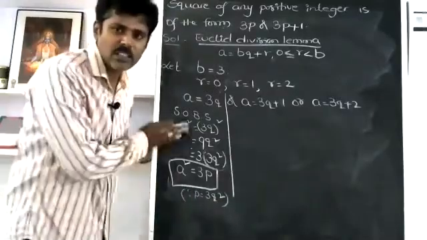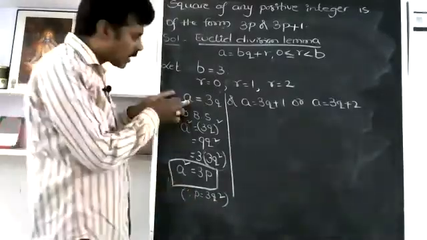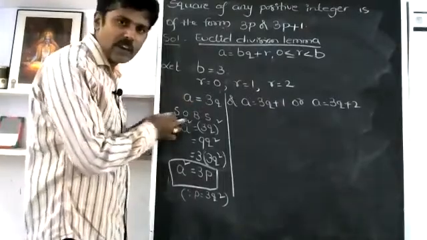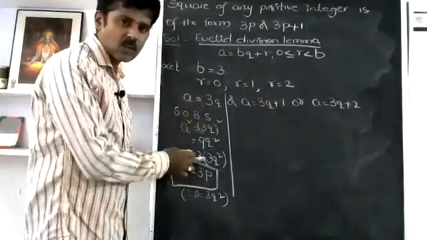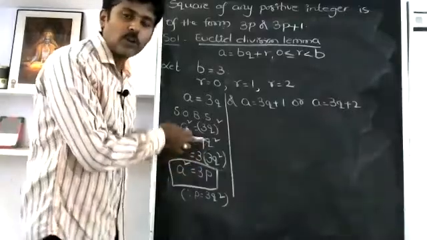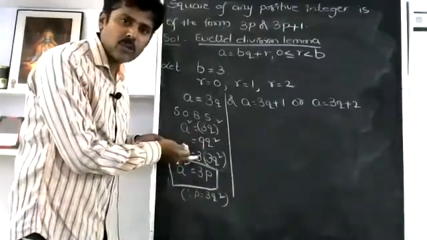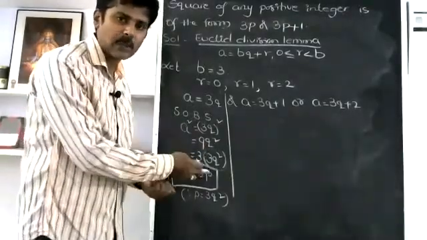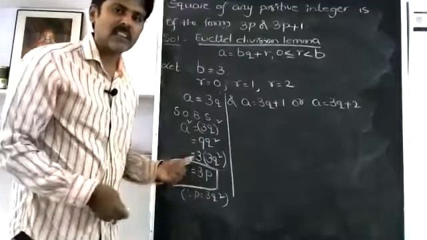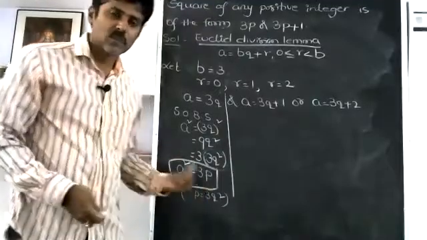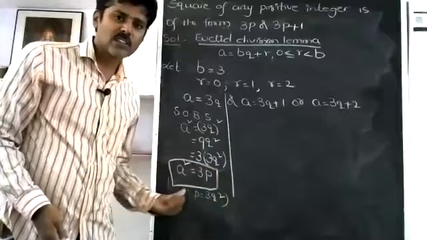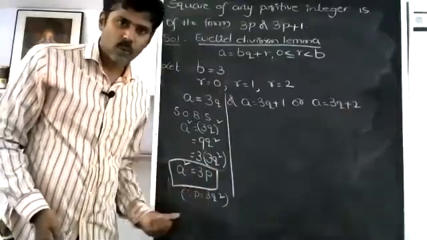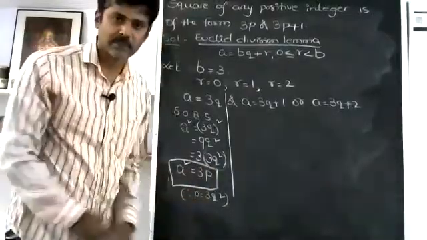I think almost all this is okay for you. I'm repeating. I have taken a equal to 3q, squaring on both sides. I got a square is equal to 3q whole square, so that I got 9q square. You can ask me why that 9q square has been written as 3 into something, because I have to prove that it is in the form of 3 into something. So that's why I have changed that one into 3 into 3q square. Hence a square is equal to 3 into p, where p is equal to 3q square.